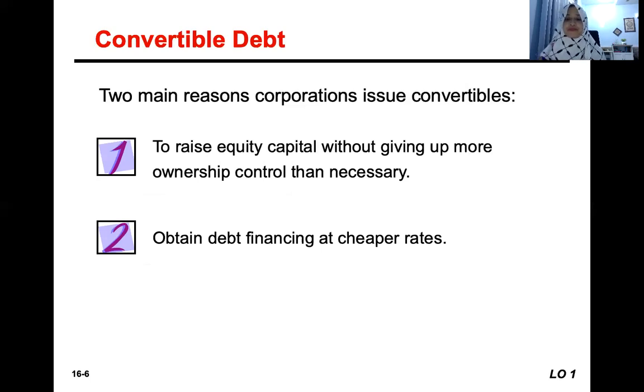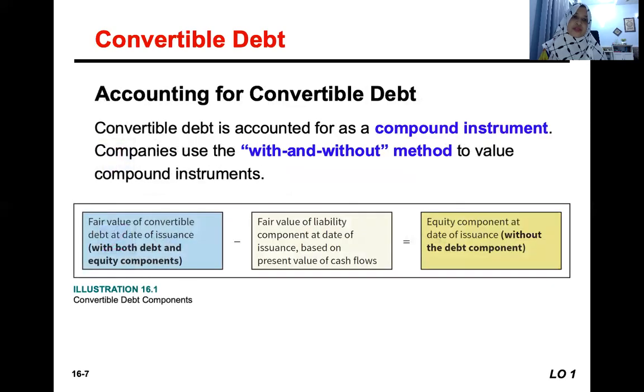A normal bond without the conversion feature will be more expensive to issue. But the convertible bond has a slightly cheaper rate because of the benefit attached to the issuance of such bond.